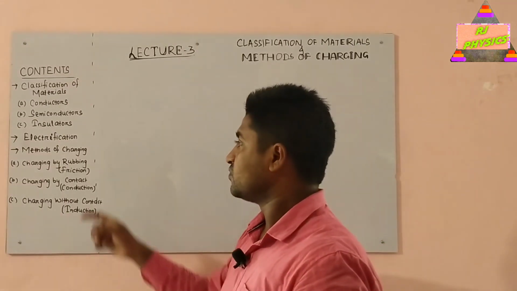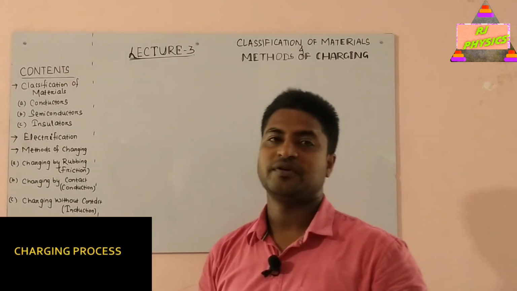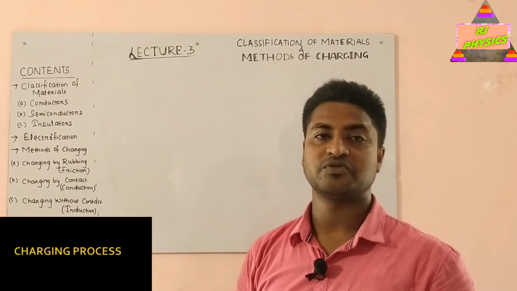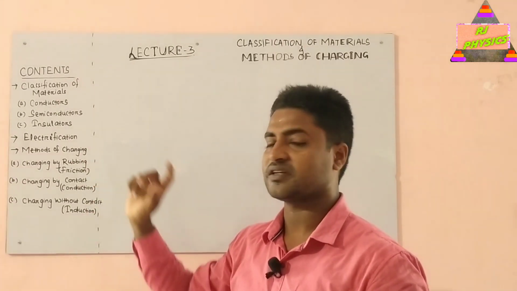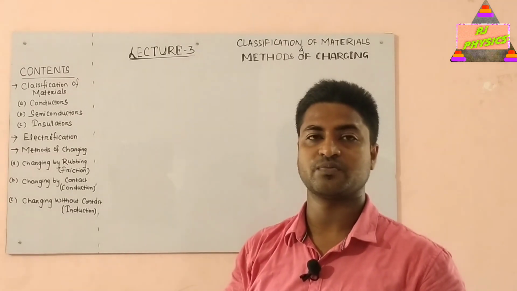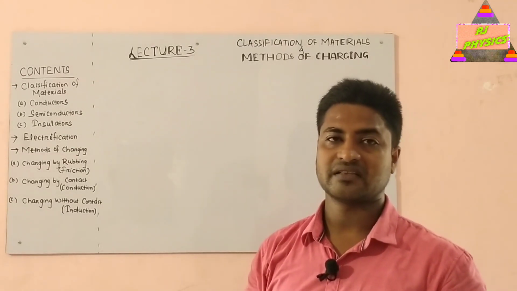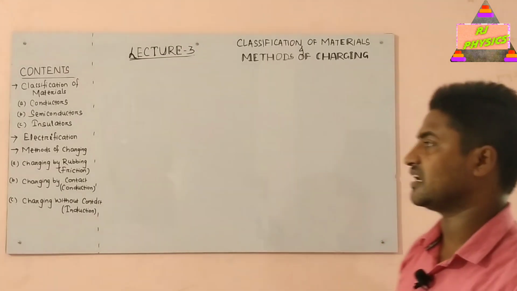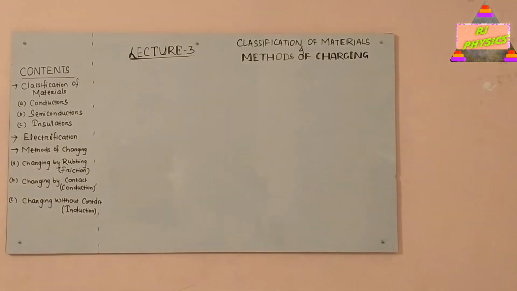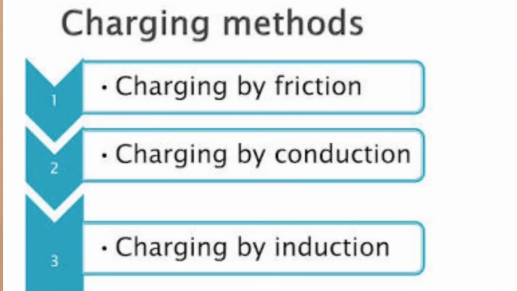Okay, now we have to move into the second part, that is electrification. What do you mean by electrification? The method or process of charging an uncharged body is known as electrification. That is, the process by which we can charge an uncharged body is known as electrification. Now the question is, what are the different methods of charging, meaning what are the various processes in which an uncharged body can be charged? In general there are three processes: the first one is charging by rubbing or friction, the second one is charging by contact or conduction, and the last one is charging without contact or induction.